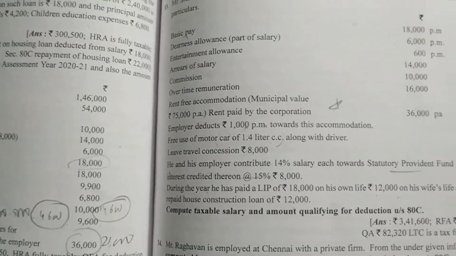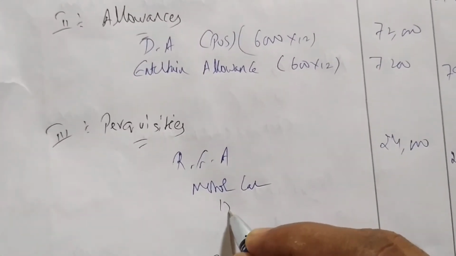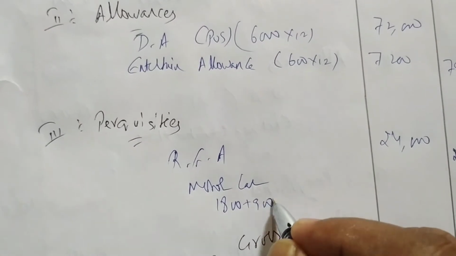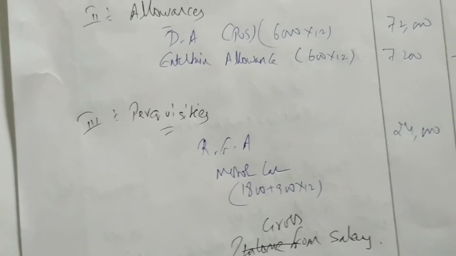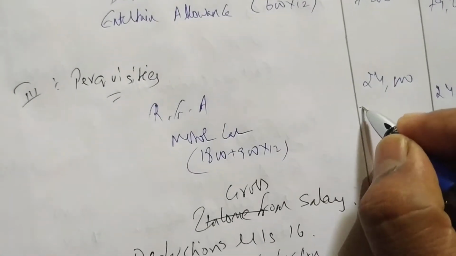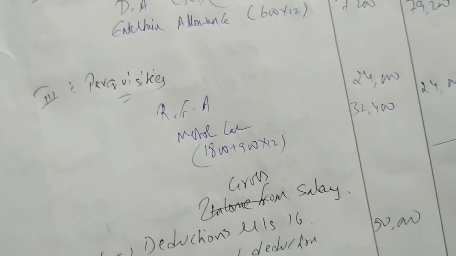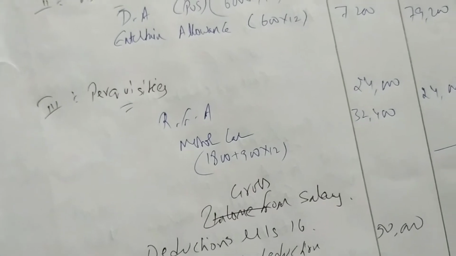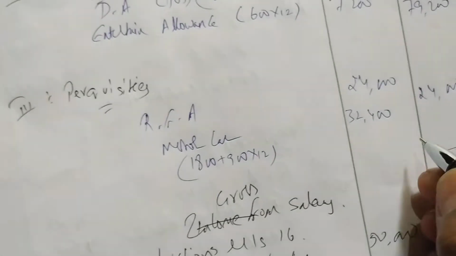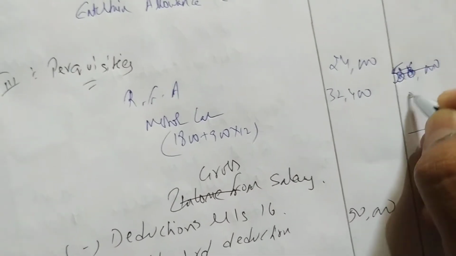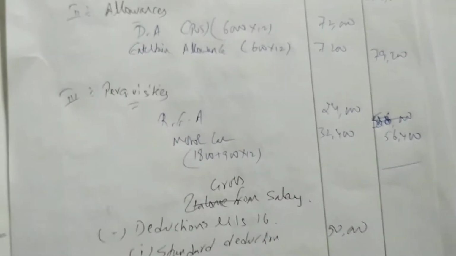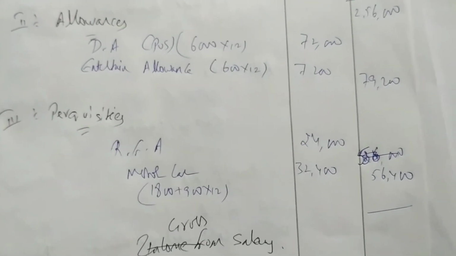Small motor car means what? How much? 1800 plus 900 into 12. Okay, small car 1800 plus 900 into 12. We are getting 32,400 plus 24,000 plus 32,400, 56,400. So we are getting rent free perquisites 56,400.